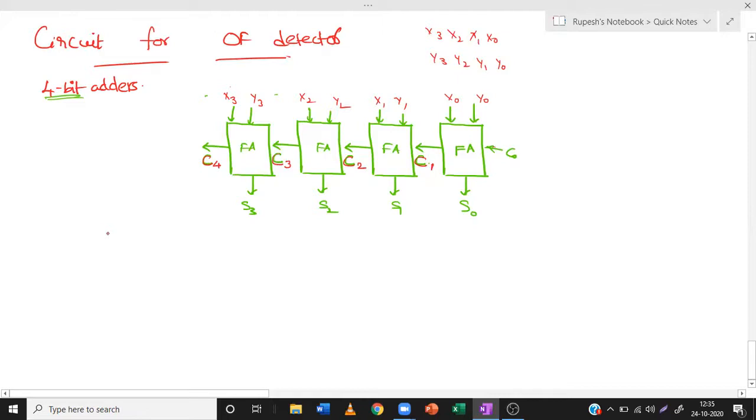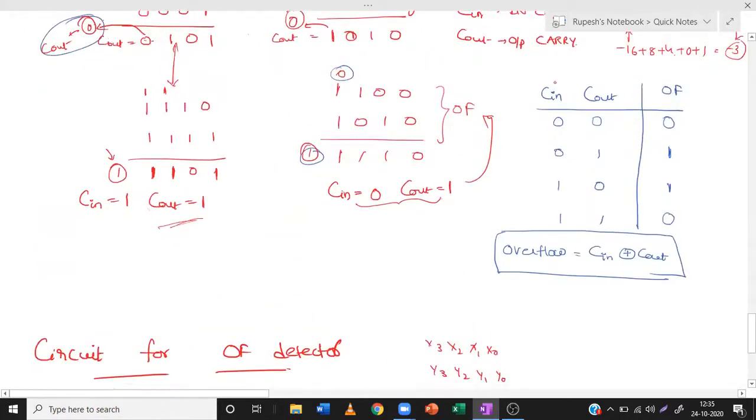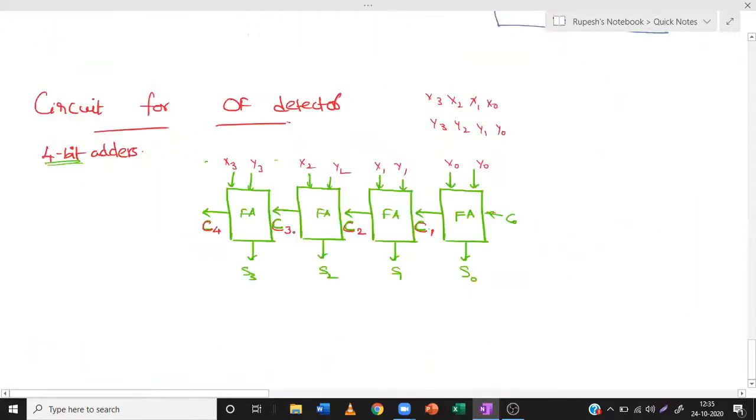Now what we have to take to select an output, to select an overflow from the previous truth table, we want C in and C out, where C in is the input carry to the last bits. That means the last adder, whatever is the C3 that is going, this is the input carry. And C out.